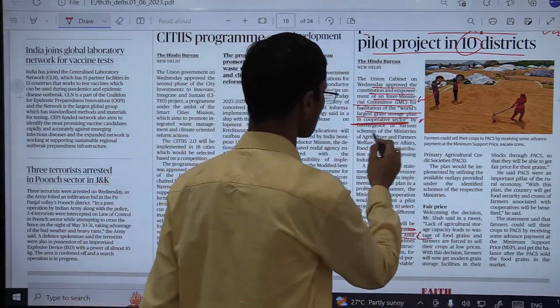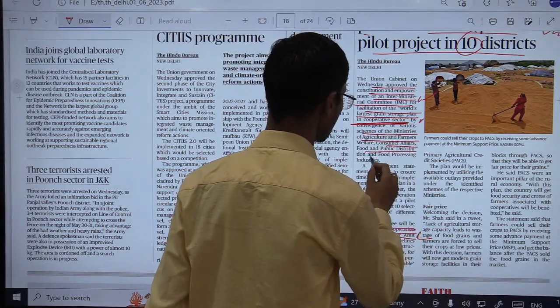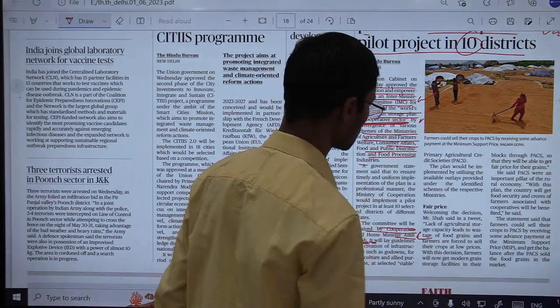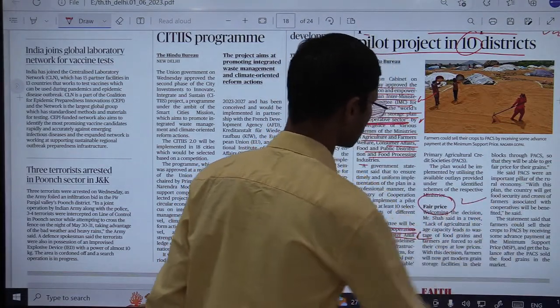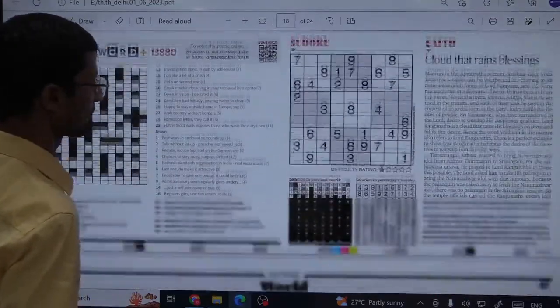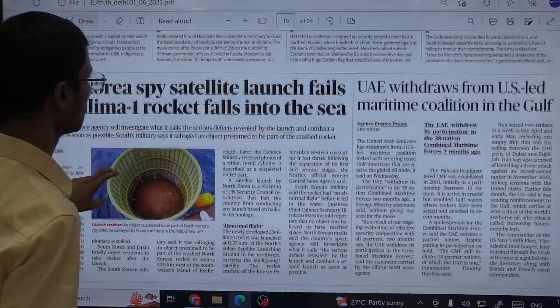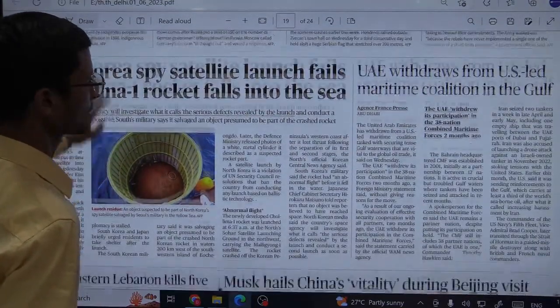By convergence of various schemes of the Ministry of Agriculture and Farmers Welfare, Consumer Affairs, Food and Public Distribution, and Food Processing Industries. So this is a very, very important thing. Fine. An important outcome, keep in mind, chaired by our Honorable Minister of Cooperation Amit Shah. Interministerial Committee. Fine. Okay.